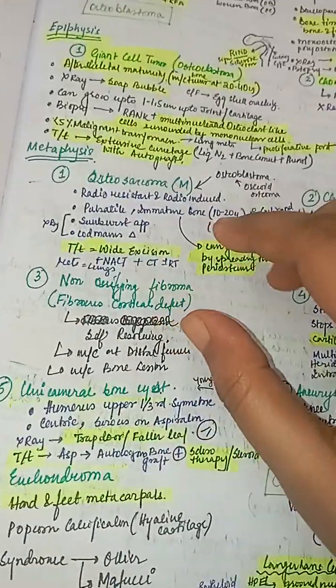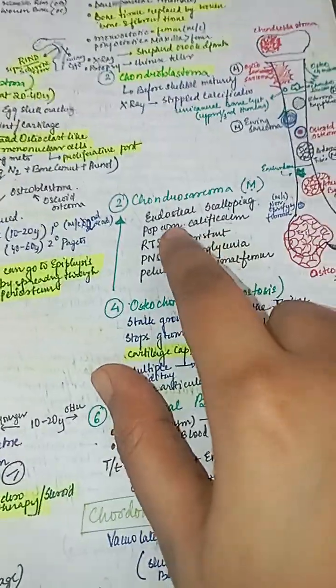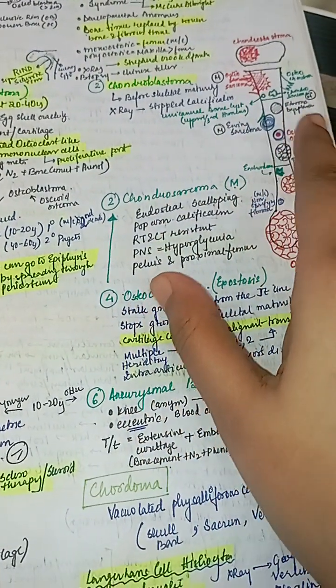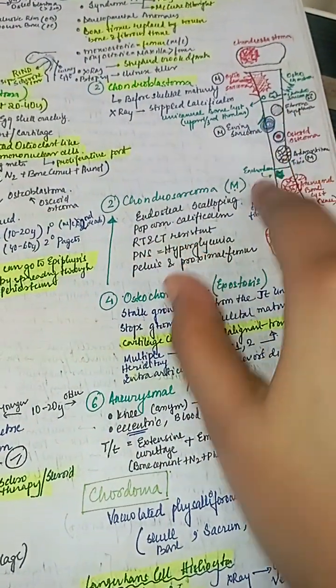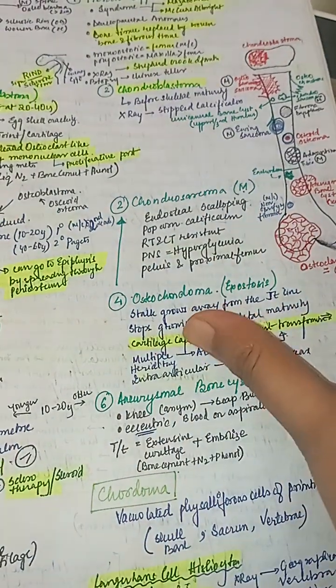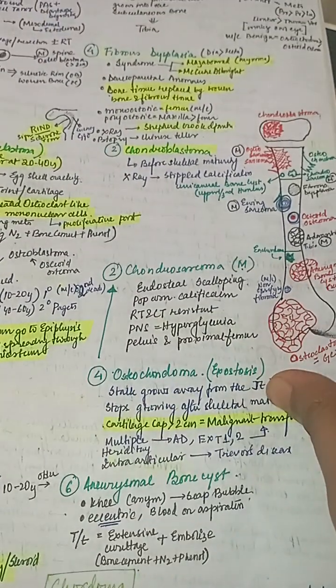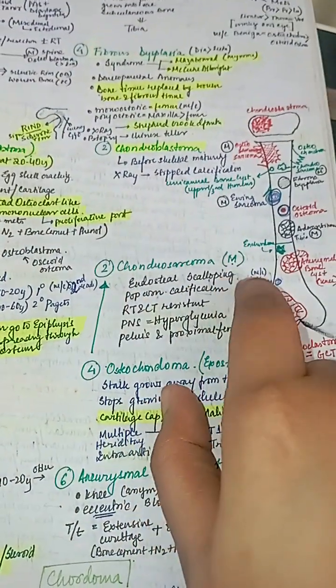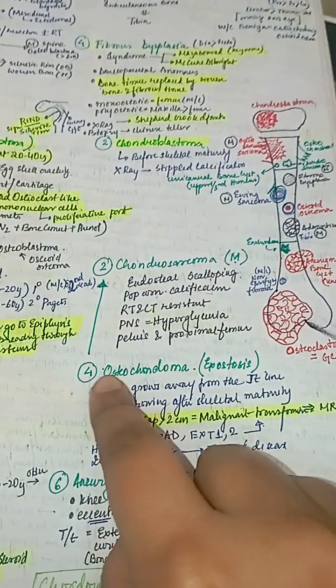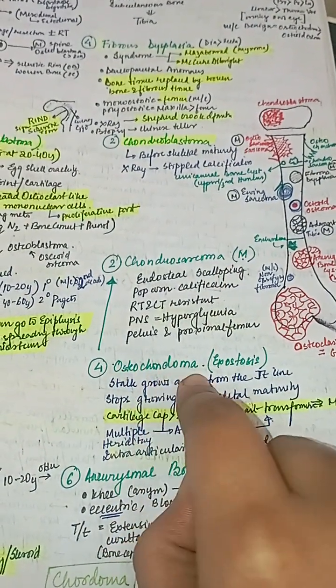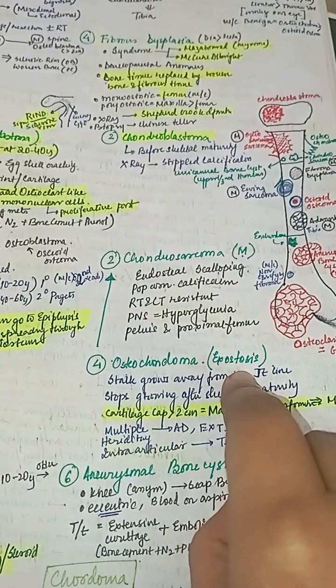And then we come to our chondrosarcoma. Chondrosarcoma is the malignant form of osteochondroma. Osteochondroma is also known as exostosis.